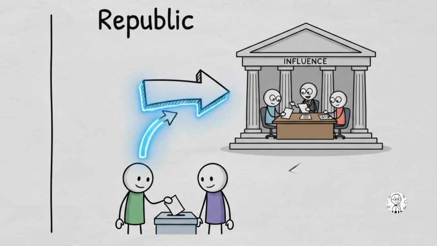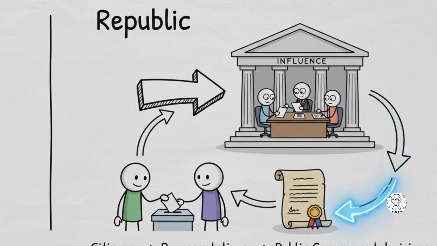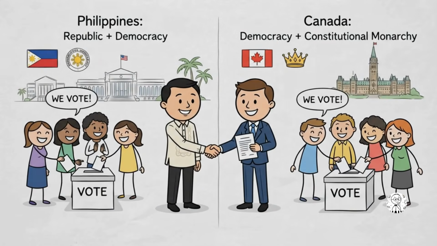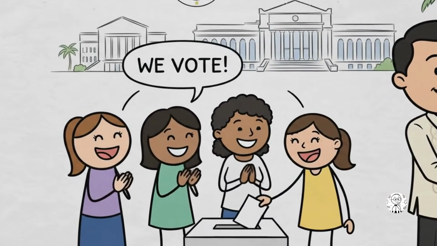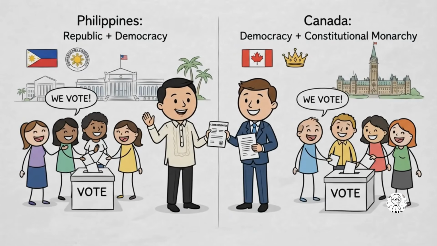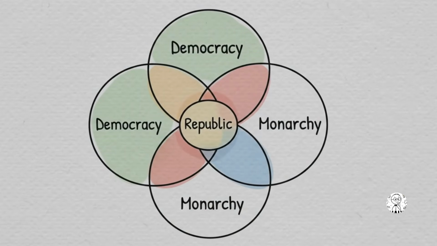Now let's look at the republic, where political authority is exercised through representatives and public institutions. Citizens elect representatives to make decisions on their behalf. A country can be both a republic and a democracy, such as the Philippines, while Canada is a democracy but a monarchy. So government labels can overlap.